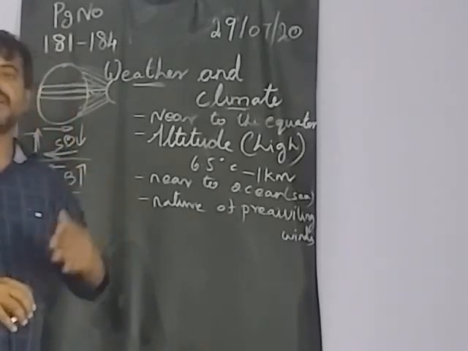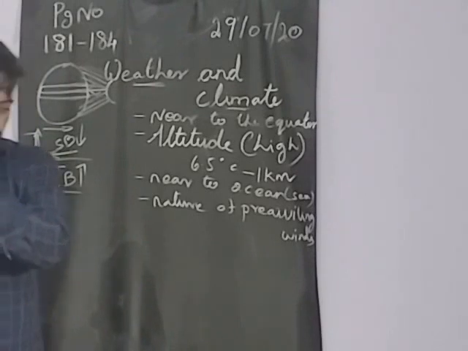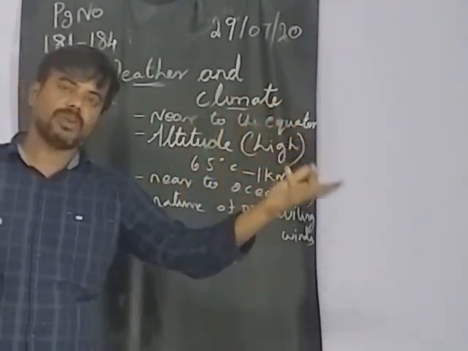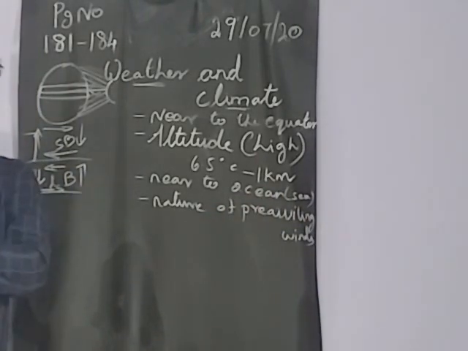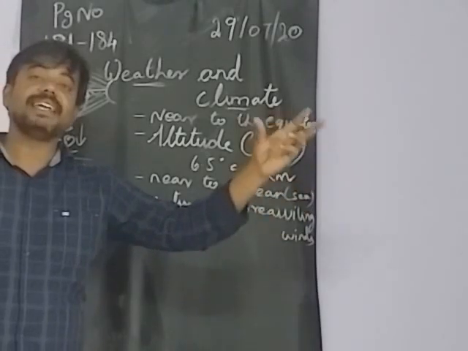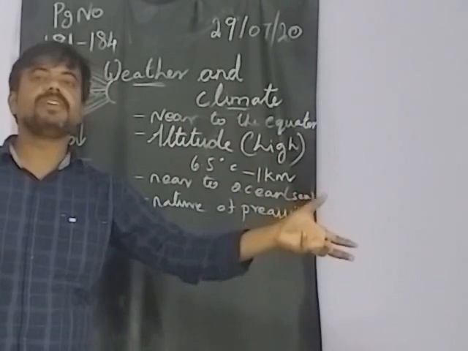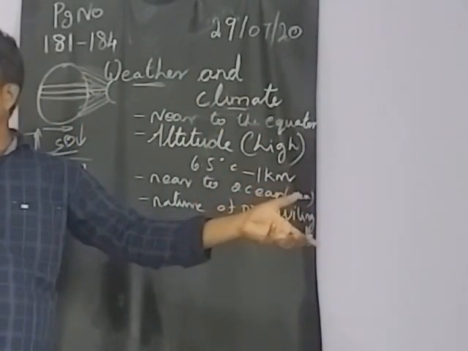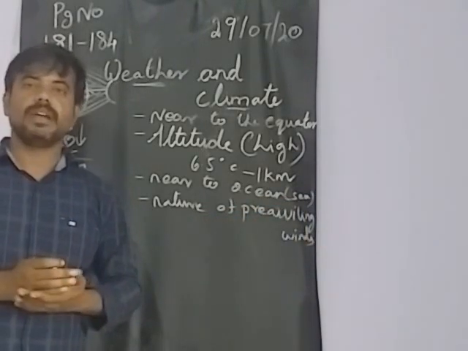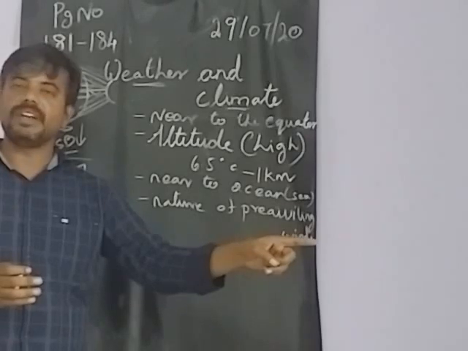The wind, the blowing of the wind. From the warm area it is moving towards low pressure. When the wind moves from the warm area towards another area, it will give more rainfall, or the climate will be changed, and dryness will be given because of that wind moving from the warm area.